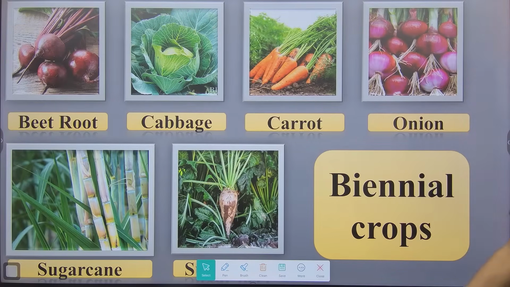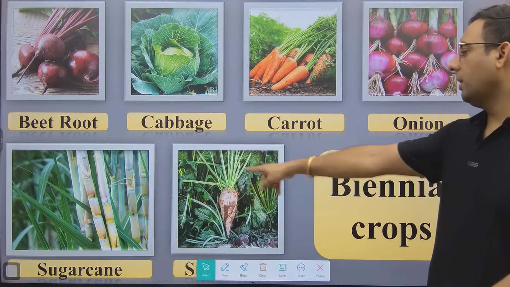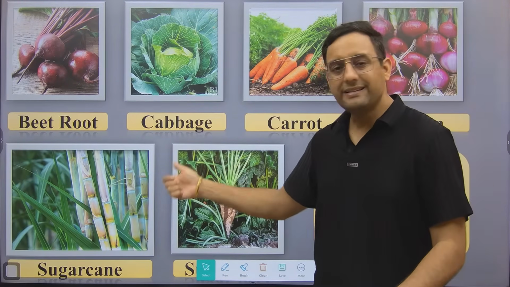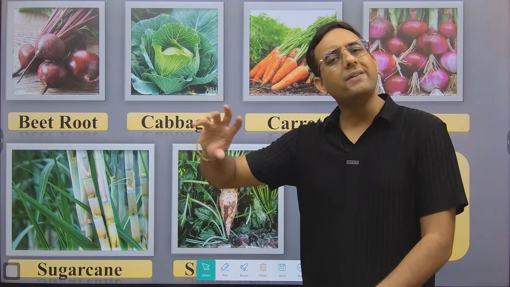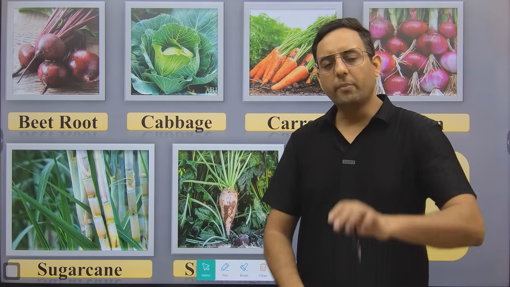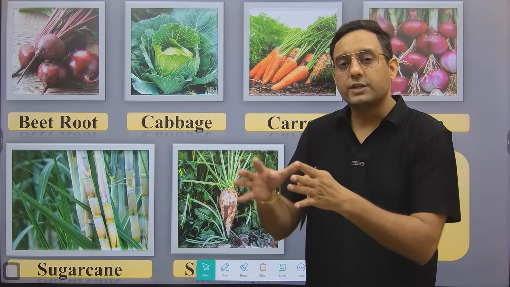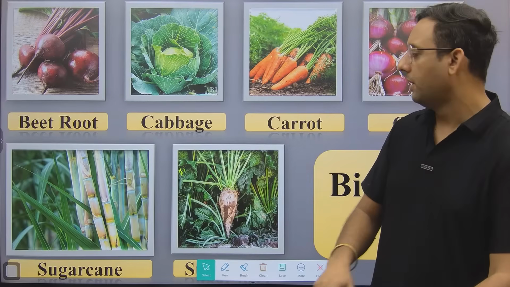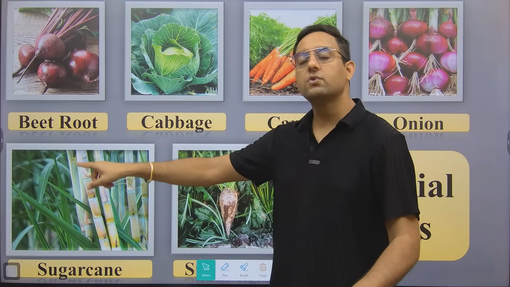What can be the example of the biennial crop? It can be beetroot, cabbage, carrot, onion, sugar beet or sugarcane. These are the examples of biennial crops, and these examples are very important because nobody will feel confused in the annual, nobody will feel confused in the perennial, but yes, people will feel confused in the biennial. So you should know the examples of biennial crops. But now again you will feel confused about the sugarcane.